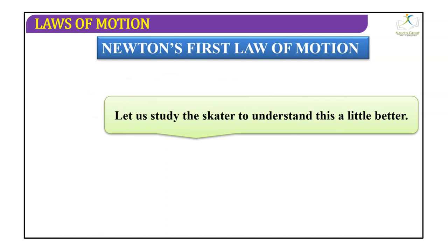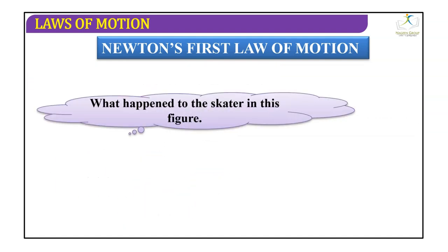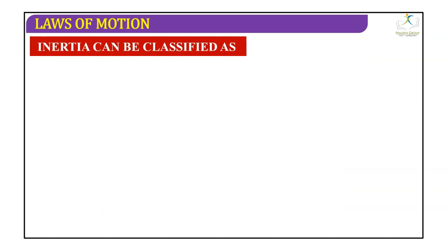Let us study the scooter to understand this a little better. What is the unbalanced force in this figure? What happened to the scooter in this figure? The scooter changed its state of motion. An external unbalanced force acted on him because of the obstacle, that is a stone.